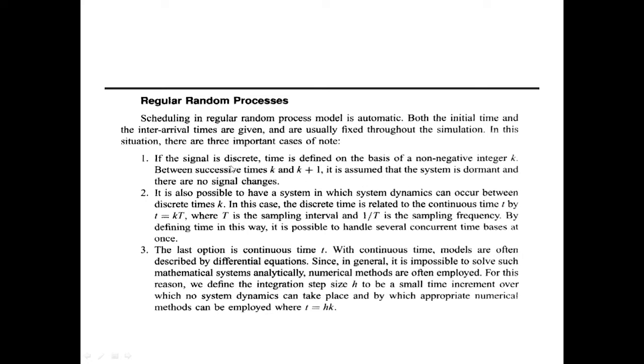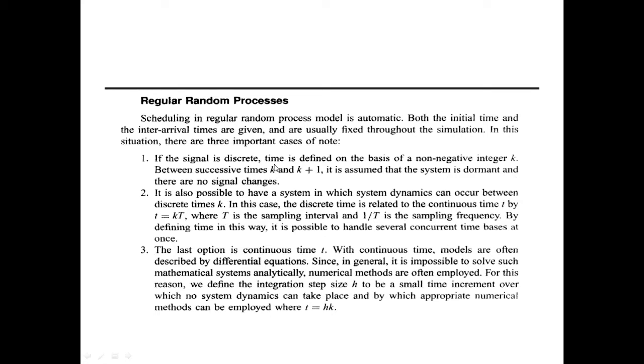And there are three cases in the regular random process. The first case is the signal is discrete, so we have seen the discrete signal, x of t is equal to 1, x of t is equal to -1, those values. Between t0 and t1, or t1 and t2, or t2 and t3, the system will be dormant, so the signal will not change.